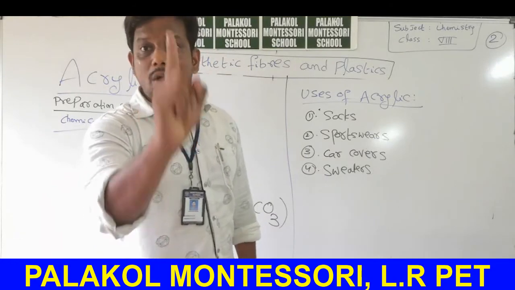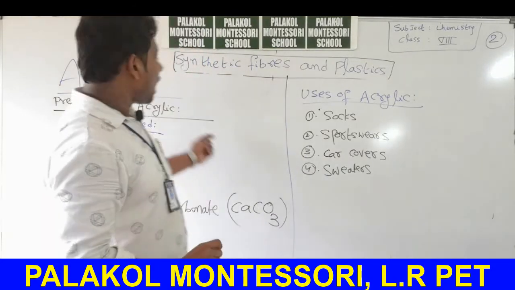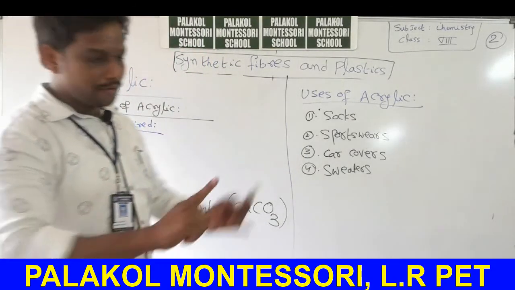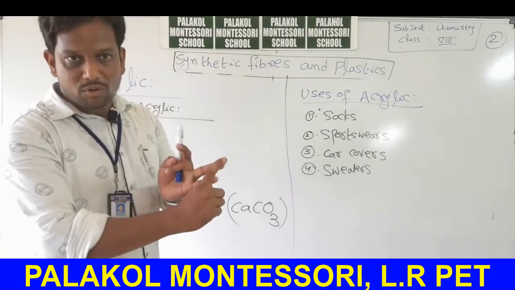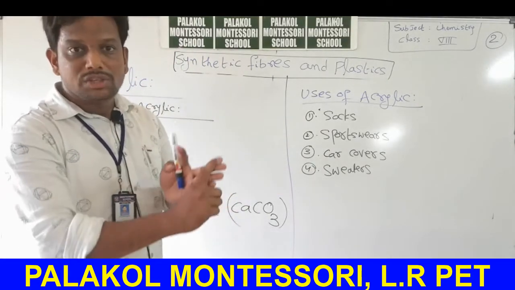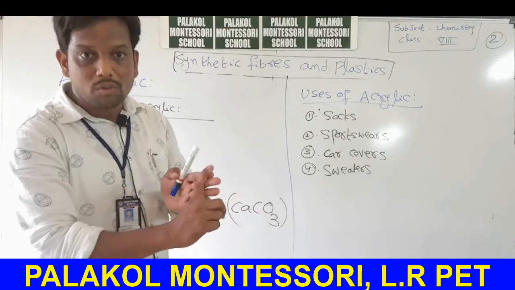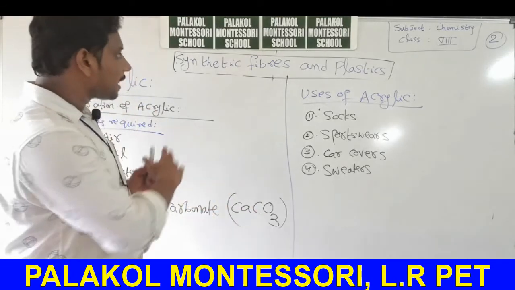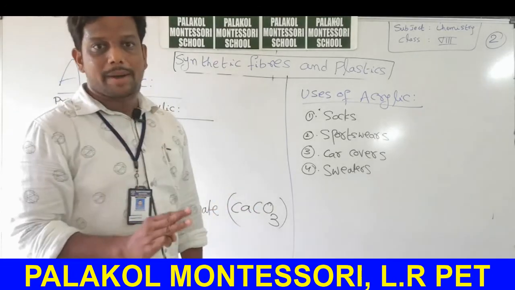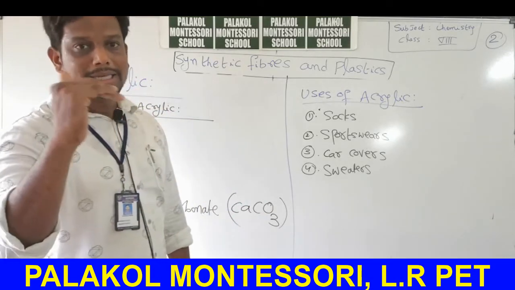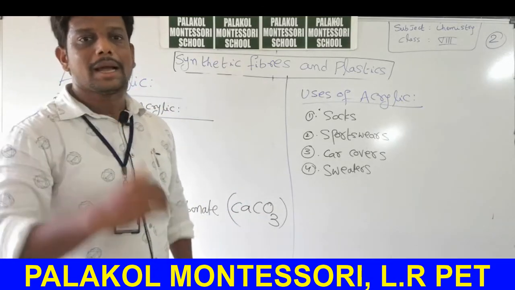Important bit is fake fur is acrylic, artificial wool is acrylic. Next, cellulose fiber is rayon, artificial silk is rayon. Okay, with this we completed the third synthetic fiber. Its name is acrylic. In the next class we will discuss the remaining concept. Thank you.